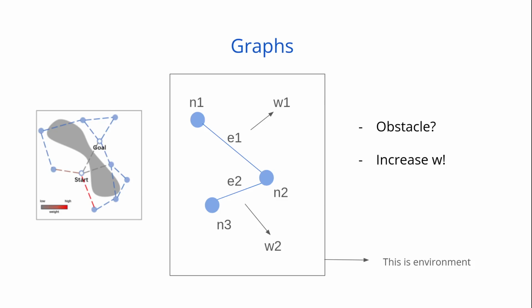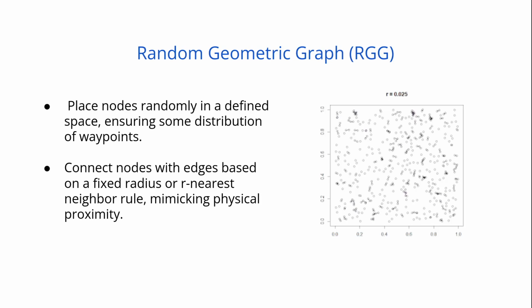But an important question might arise. How do we represent the environment? We use graphs, random geometric graphs. We generate them in each training phase. But it is worth mentioning that this graph is not related to any specific real-world environment. That is why it is called random. Instead, it connects randomly generated nodes with edges based on a fixed radius, mimicking physical proximity. We use them to expose the model to diverse scenarios, such as different obstacle layouts, different node distributions, and different path complexities.